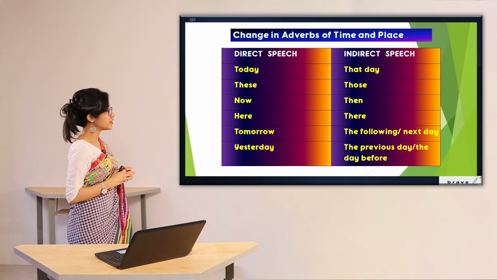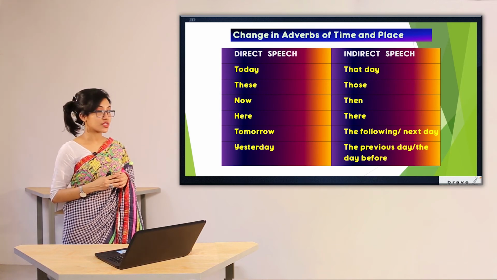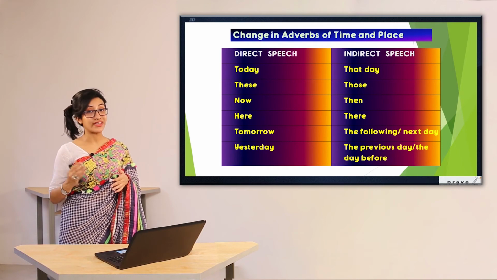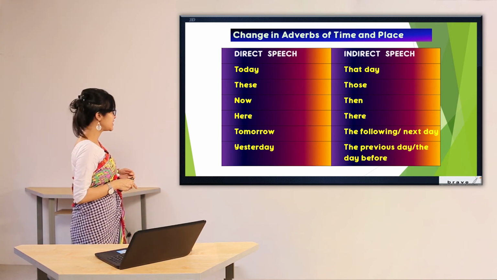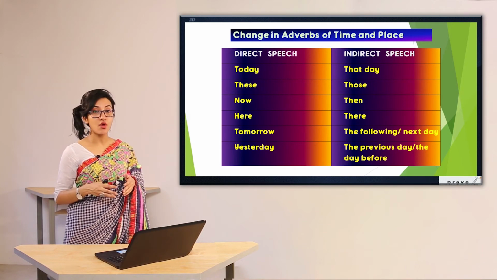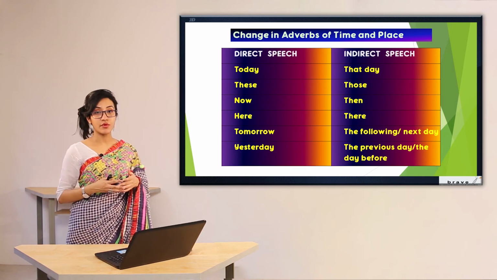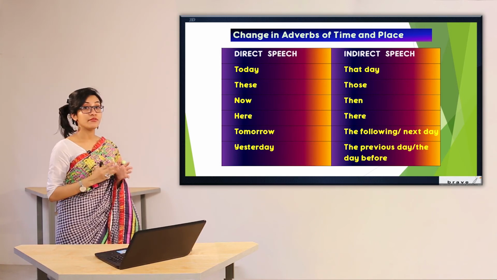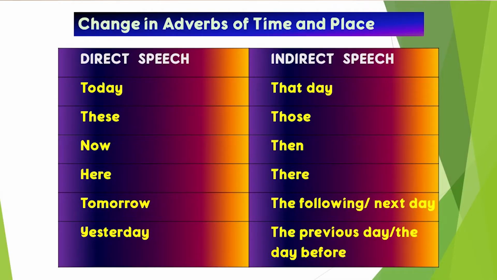In case of here, there will be changed. In case of tomorrow, we are going to write the following or the next day. And lastly, if you have yesterday, you should write the previous day or the day before. So dear students, look at these expressions very closely. If you have today, this, now, here, tomorrow or yesterday, it's going to be changed according to the structure.